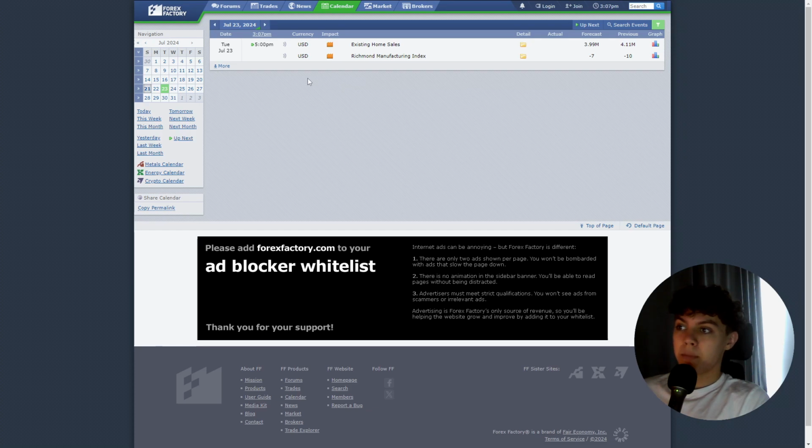Tuesday, same thing. We're going to live trade. This is just orange folder, so we don't care about that much. Let's say this is 10 a.m. Eastern time, which is 30 minutes after the New York Stock Exchange opens. I know it says 5 p.m., but that's my country's time. It's 10 a.m. Eastern time. So we don't need to worry about that much because it's not going to affect the volume that much.